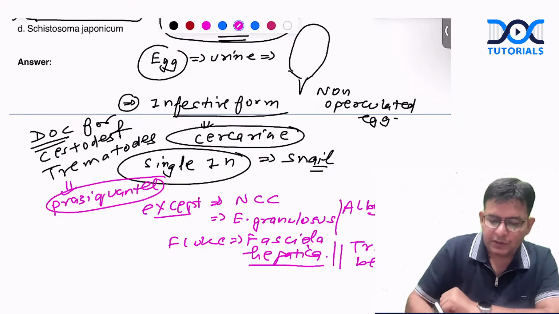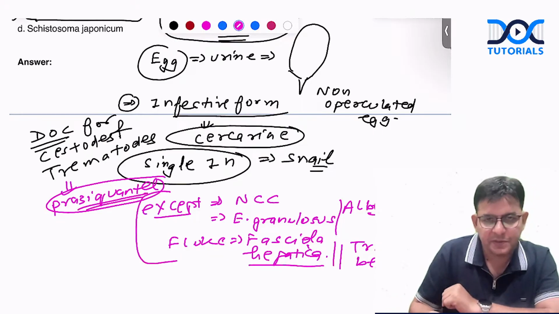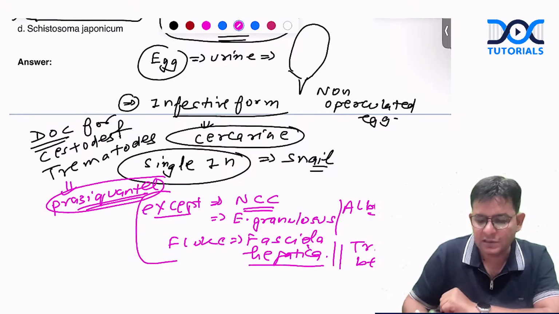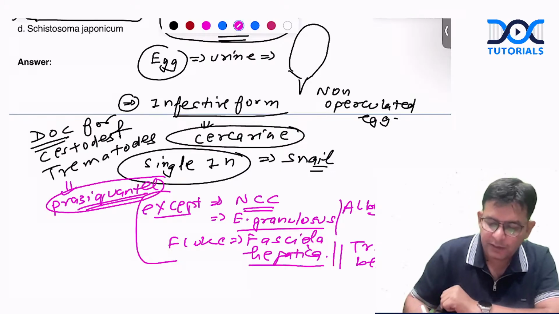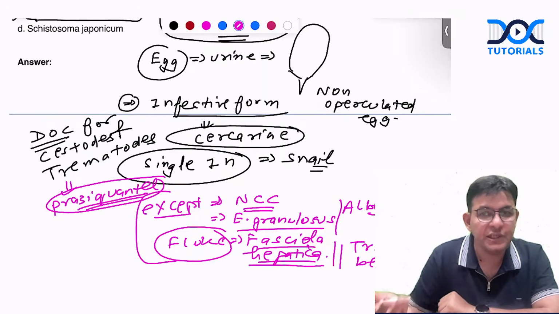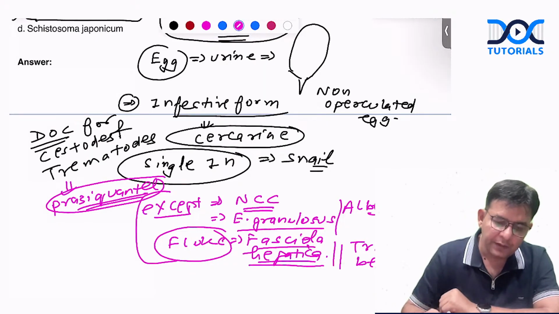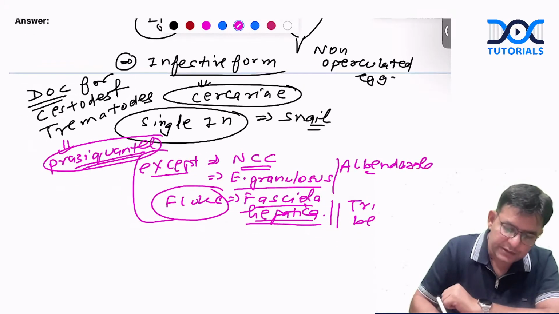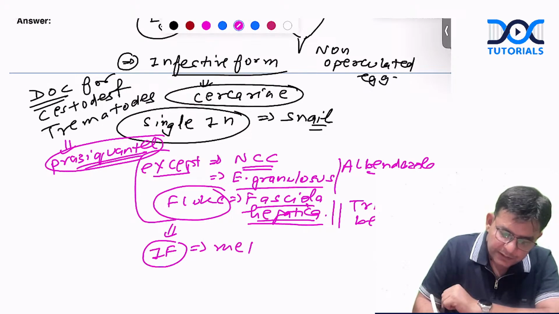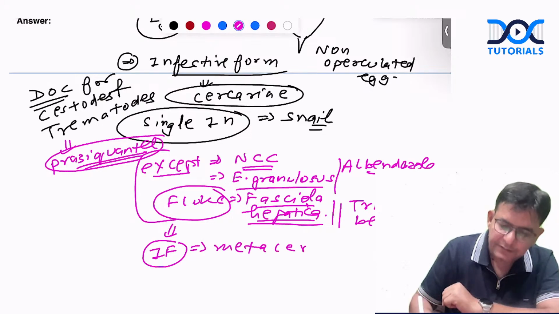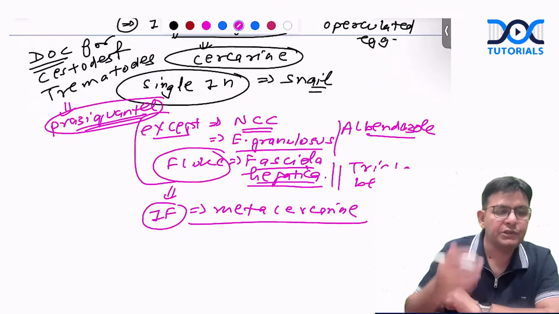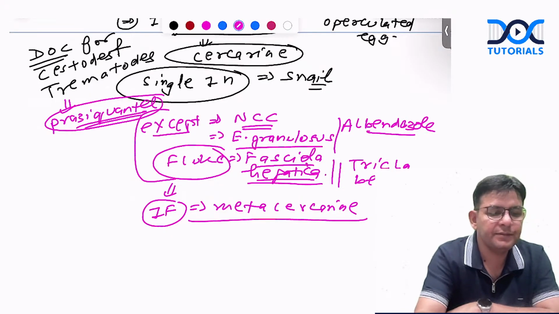Okay, so important is this. The drug of choice for both of them is praziquantel, except for these: albendazole and triclabendazole, for whom NCC is neurocysticercosis, Echinococcus granulosus is the dog tapeworm, and Fasciola hepatica is also there, which is a fluke. Fasciola hepatica is termed as sheep liver fluke. Now, these particular flukes which we are talking about, their infective form is different. And their infective form is what, guys? Metacercaria.